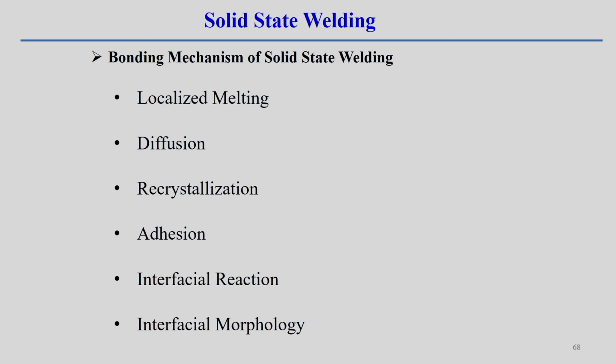One is localized melting. Localized melting may happen in a very localized zone, but overall bulk melting is not associated with the solid state welding process. Then diffusion may happen between the two surfaces, that is also one mechanism. Recrystallization may also happen in these cases. In addition, interfacial reaction and interfacial morphology are all typical bonding mechanisms associated with solid state welding. We will try to look into these typical mechanisms.